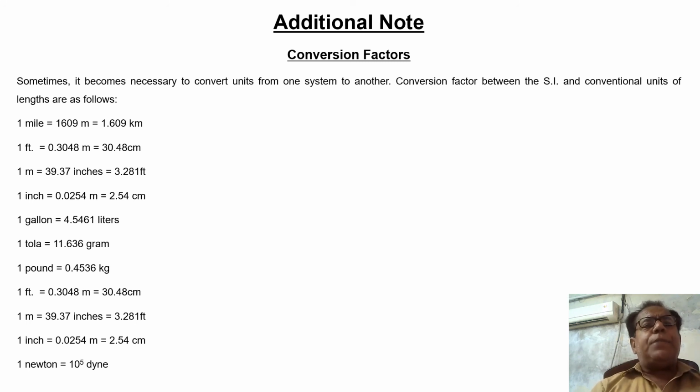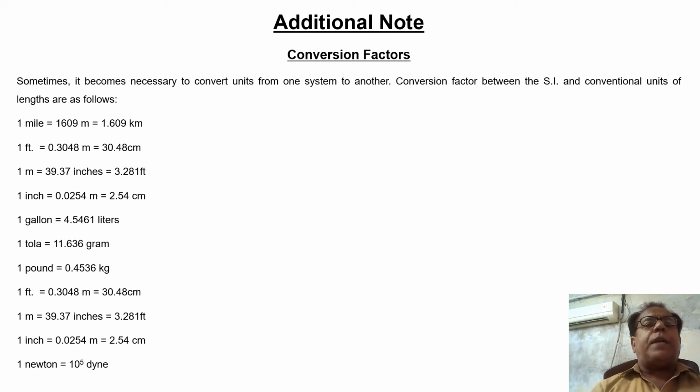Sometimes it becomes necessary to convert units from one system to another. Conversion factors between SI and conventional units of length are as follows. 1 mile is equal to 1609 meter, which is equal to 1.609 kilometer.